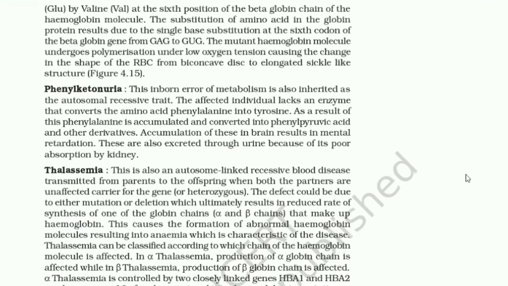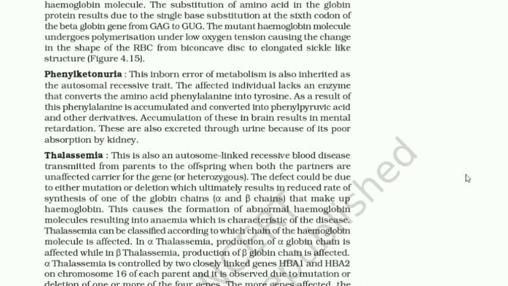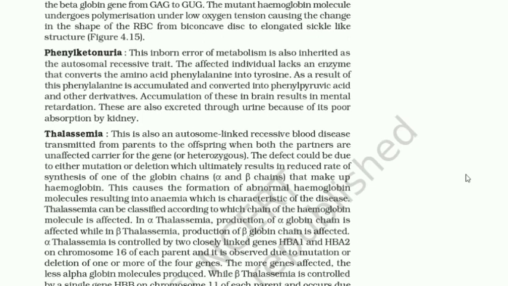The substitution of amino acid in the globin protein results from a single base substitution at the sixth codon of the beta globin gene from GAG to GUG. The mutant hemoglobin molecule undergoes polymerization under low oxygen tension, causing the change in the shape of RBC from biconcave disc to elongated sickle cell structure.